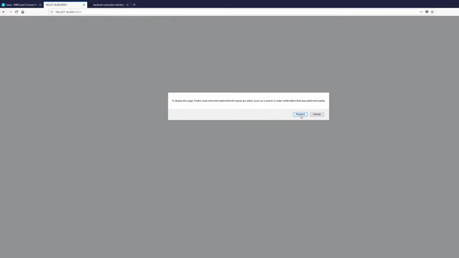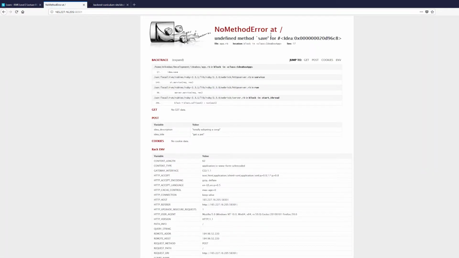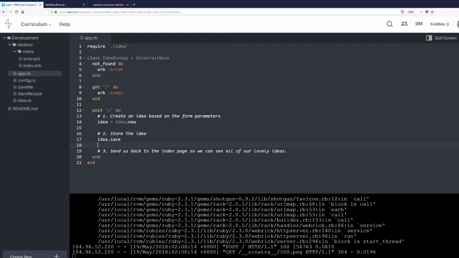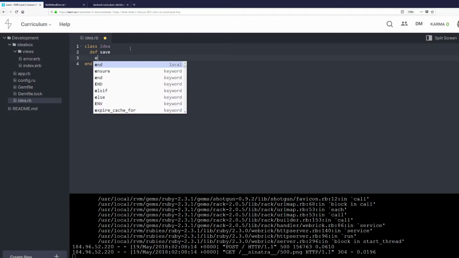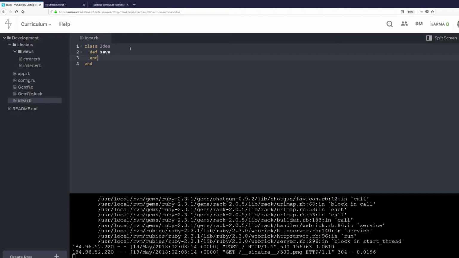I save it and I run. I refresh the page, and I get an error message. It says undefined method save for idea, line 17. Let's go back here, line 17. Well, yeah, this little bit of code that we've just written is giving us these problems. It's saying there's an undefined method save. Save is an Idea method, and if we go back to idea.rb, we see that we've created this class Idea, but there's no save method. So let's do that. We'll define the method save. Right now we're just taking very small steps, making sure that our assumptions are correct as we go along.